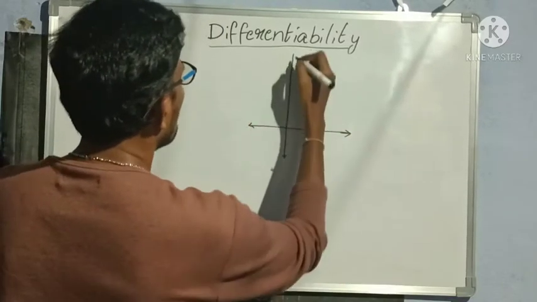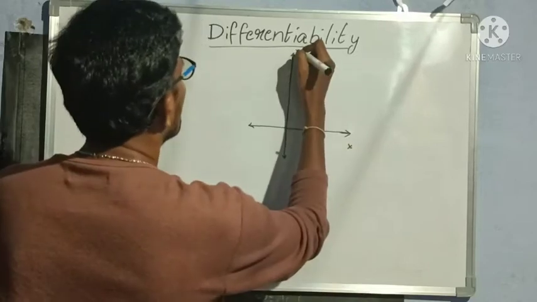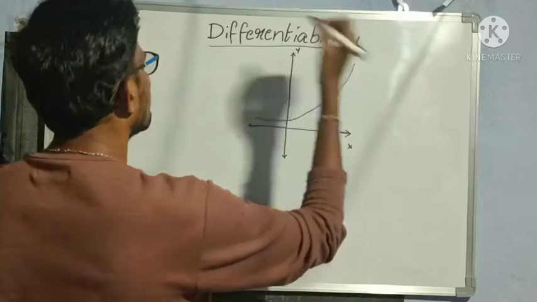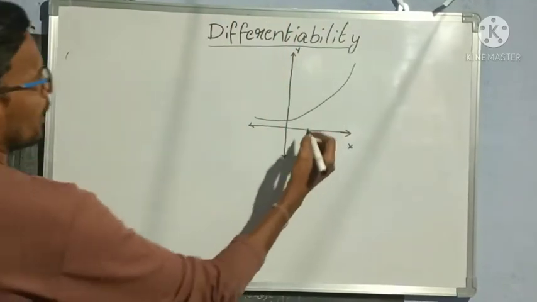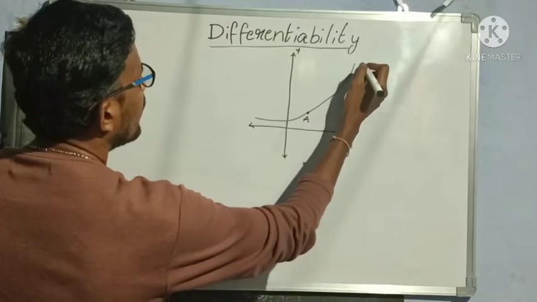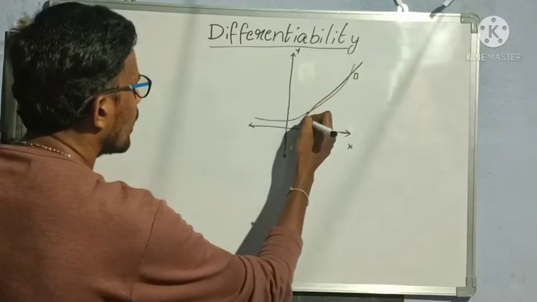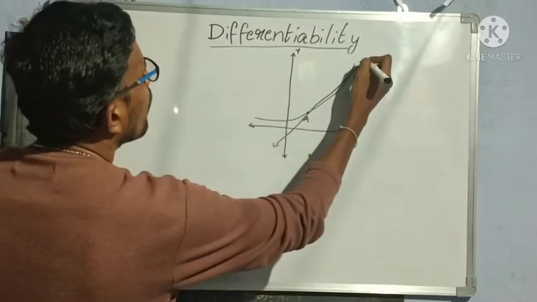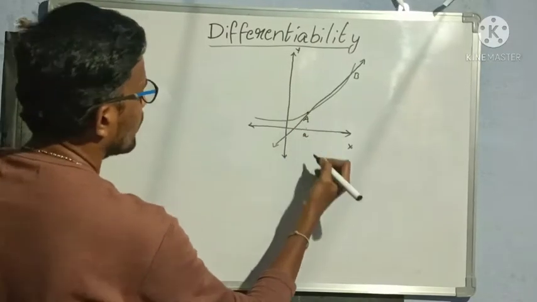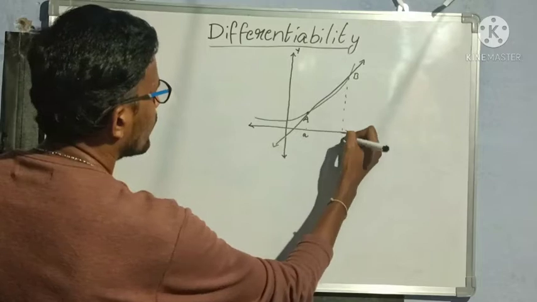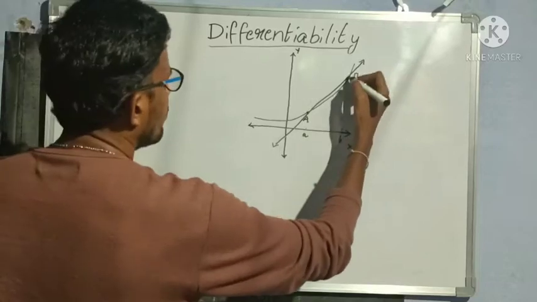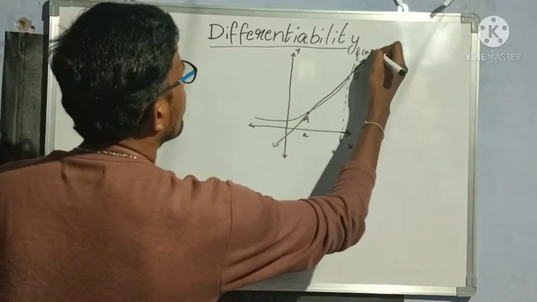This is the x-axis, this is the y-axis, and this is a curve passing through the x and y-axis like this. Now I take a point A here and a point B here, and draw a line passing through these two points, such that the distance covered on the x-axis is A and that is B. This function is f of x, y is equal to f of x.